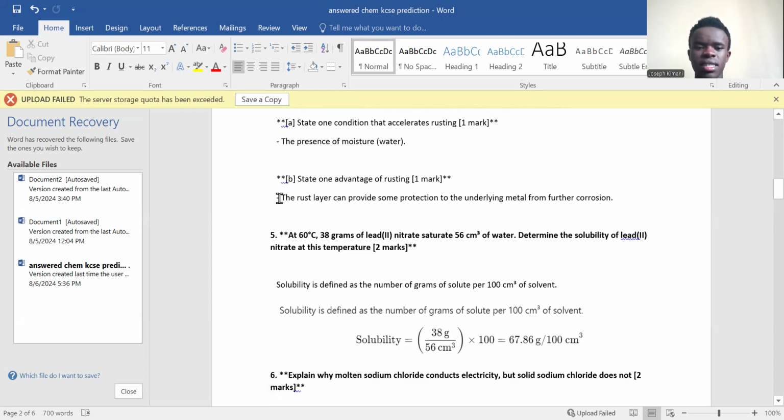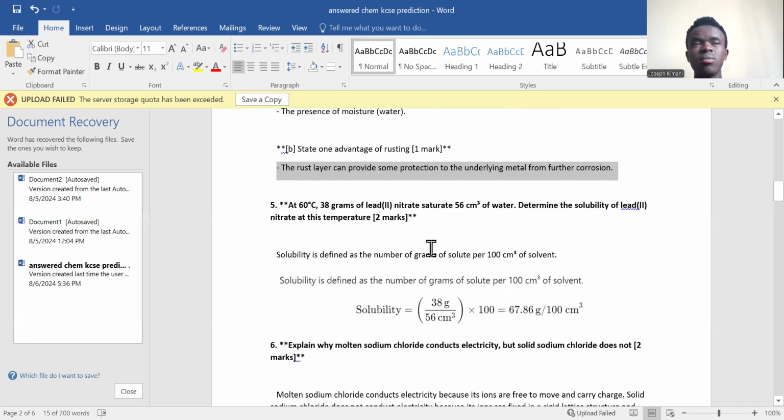Here, guys, well, rusting has many disadvantages, but almost everything that has a disadvantage has its advantage as well. The rust layer formed can provide some protection to the underlying metal from further corrosion. Remember, rust is a layer of hydrated iron(III) oxide. So that layer will prevent further corrosion of the metal inside.